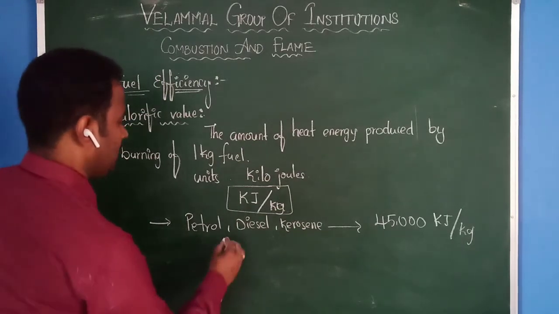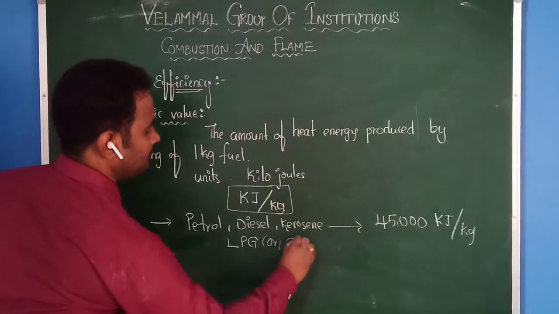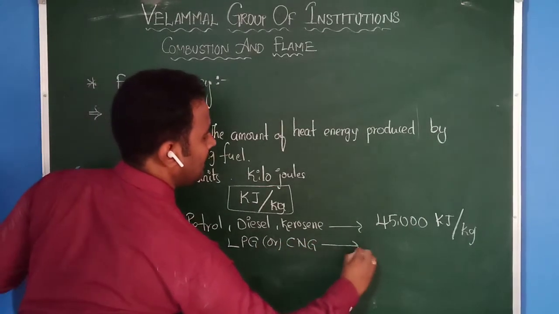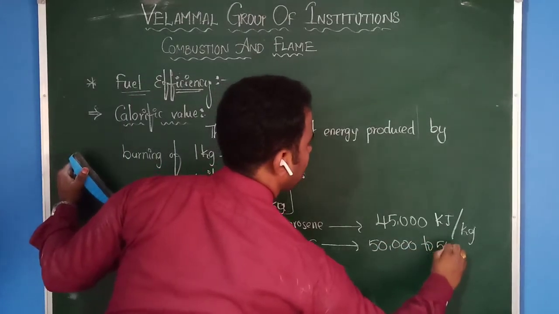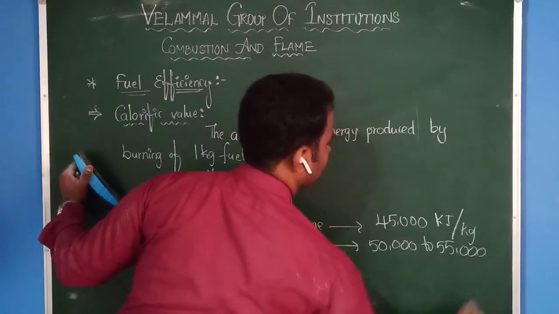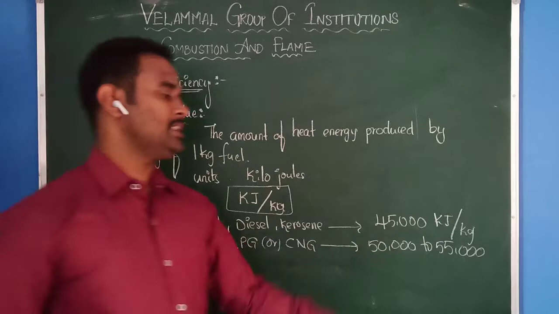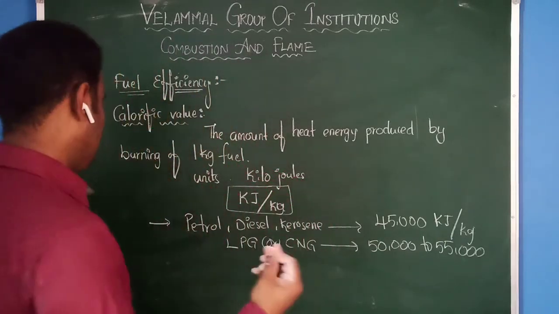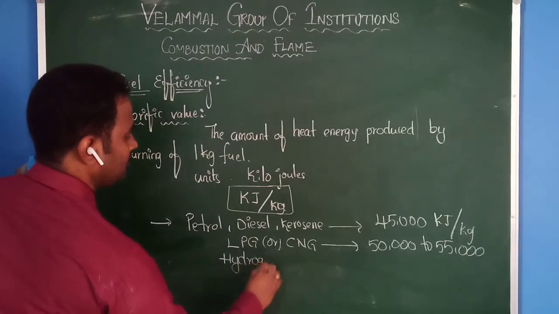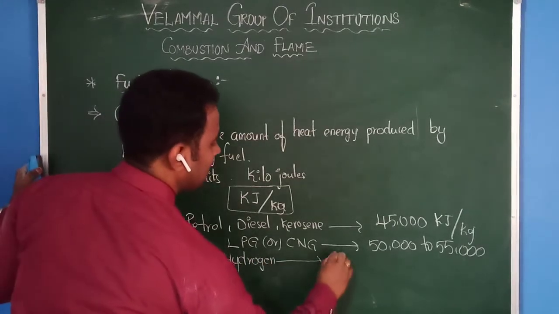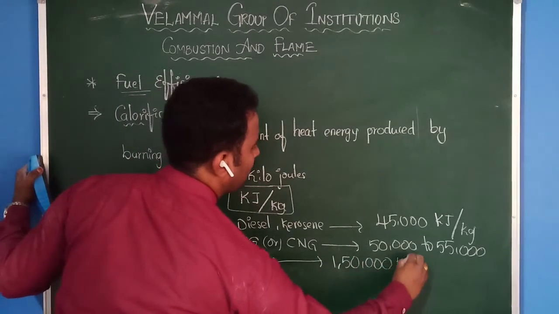If you take LPG or CNG, these will give nearly 50 to 55,000 kilojoules. Either LPG or CNG, these will produce nearly 50 to 55,000. Let us take one more important fuel, hydrogen fuel, which we use in rockets and all. It gives nearly 1,50,000 kilojoules per kg.